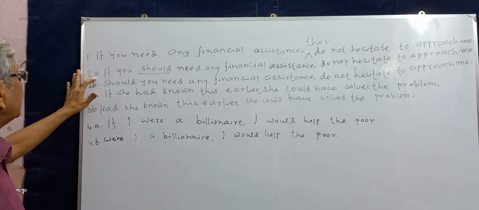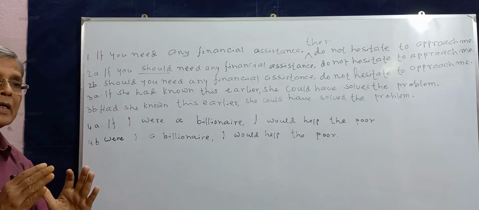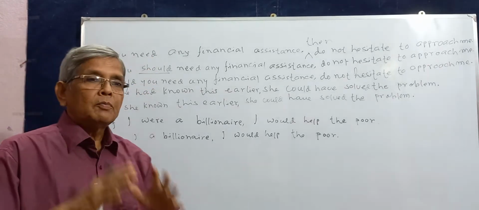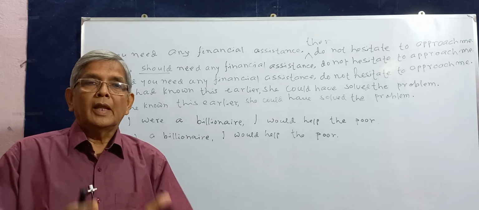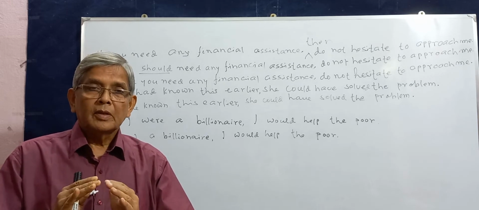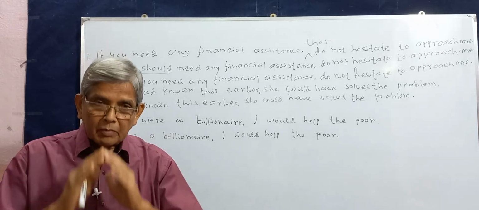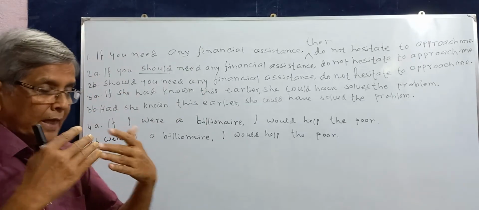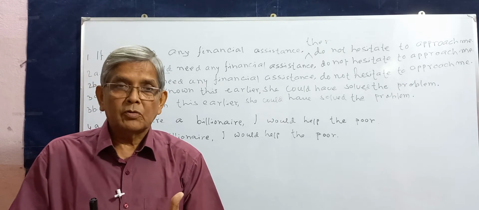Sentences 2A and B mean exactly the same thing. Now, in sentence 1, the probability, the likelihood is immense. It is very likely, it is probable that you will need financial assistance. And in that case, do not hesitate to approach me.